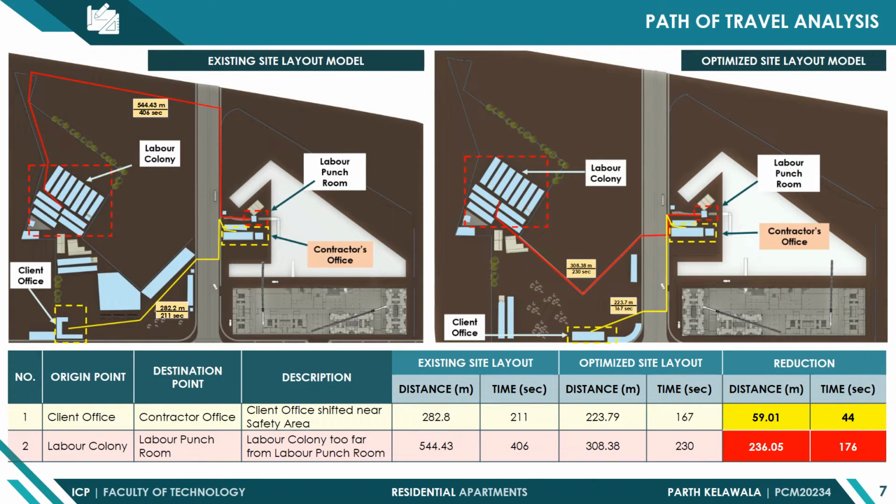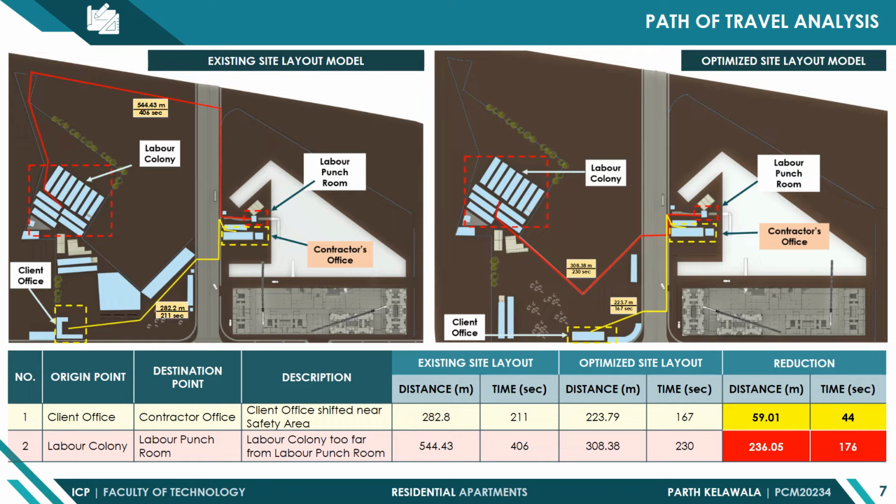Path of travel analysis is done for the two optimizations. First, in the existing site layout, the distance between the client office and the contractor office was initially 282 meters. The time taken for that distance is 211 seconds. After the optimized site layout, the distance is 223 meters and the time reduced to 167 seconds.